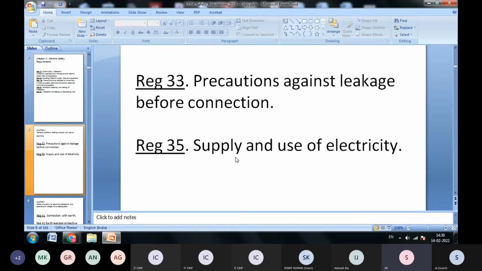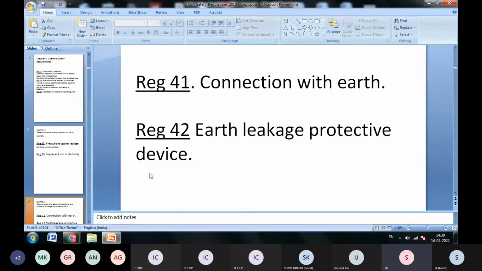In regulation 33, the precautions against leakage before connection, and regulation 35, the supply and use of electricity, are also mentioned. I just indicated that these are very vital regulations. The other regulations are there too; one by one we will discuss. Regulation 41 is the earth connection: how it is done and what regulation says you have to follow. And 42 is the earth leakage protective device.